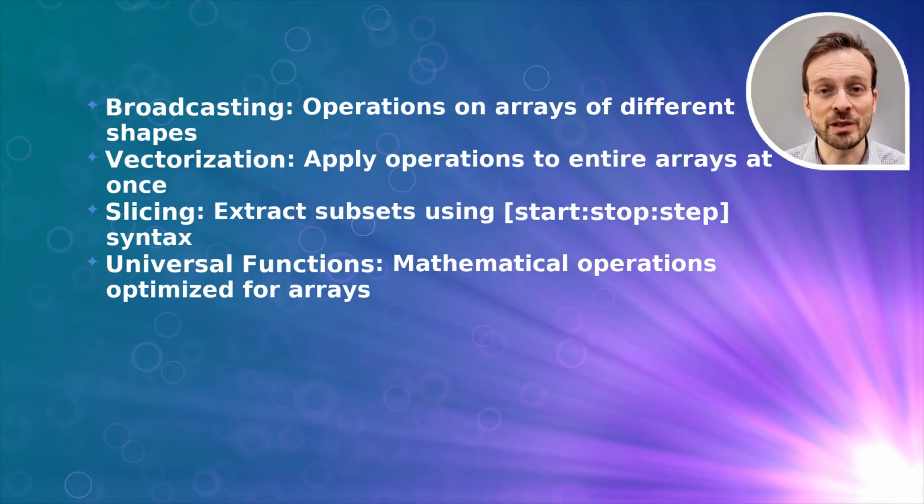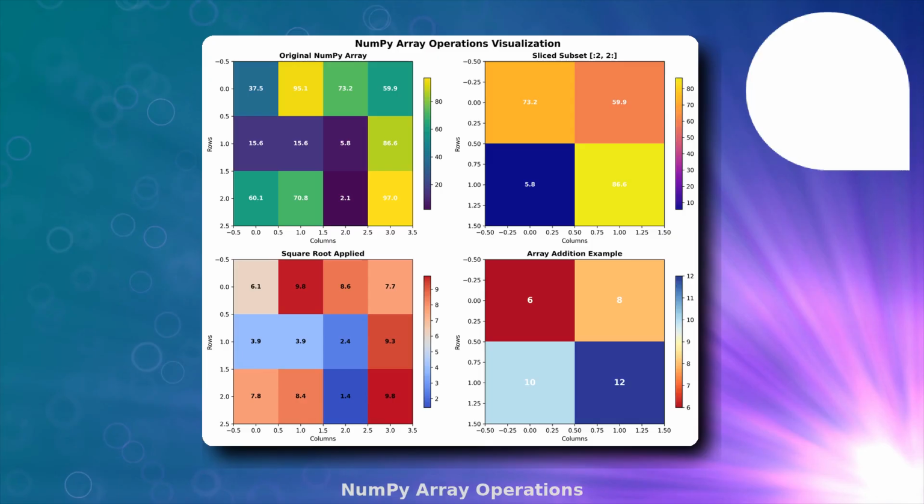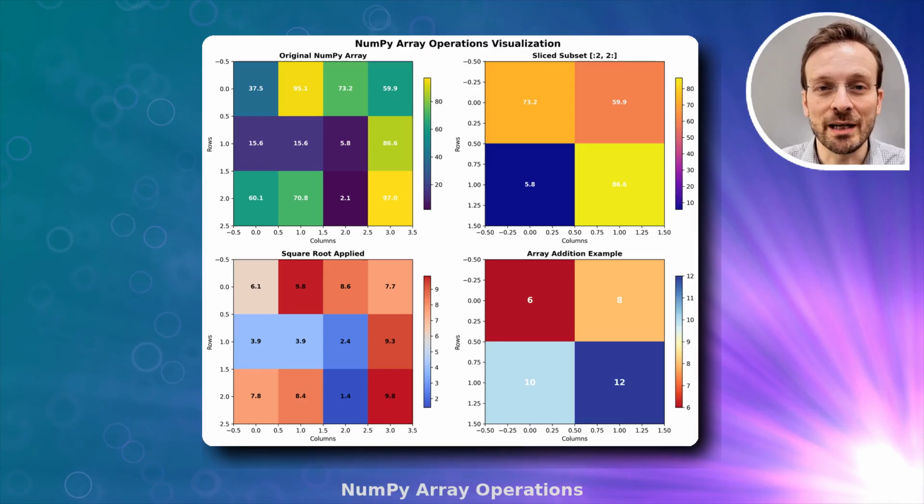Broadcasting allows operations on arrays of different shapes. Vectorization lets you apply operations to entire arrays at once. Slicing uses the start, stop, step syntax to extract subsets. And universal functions provide mathematical operations optimized for arrays. This visual demonstrates NumPy array operations in action, showing the original array, slicing operations, mathematical functions, and array arithmetic.